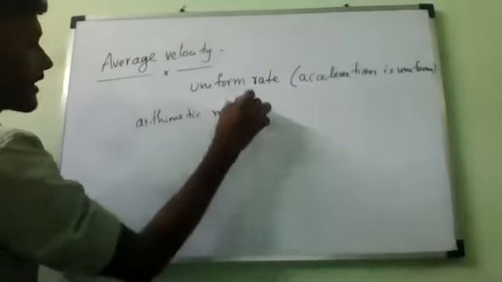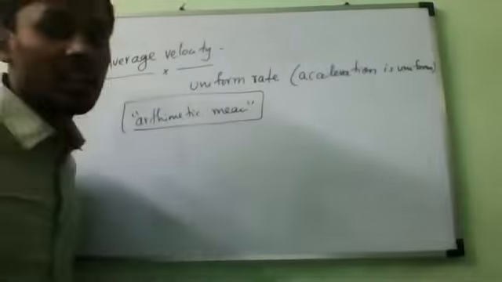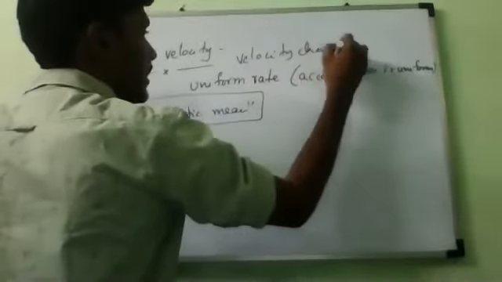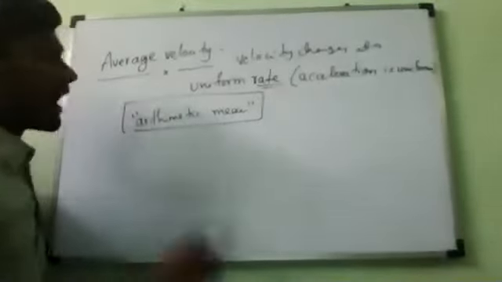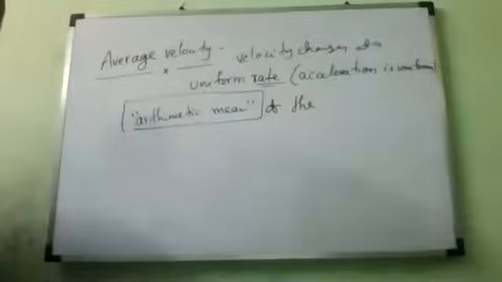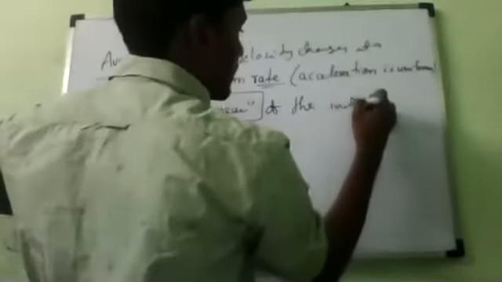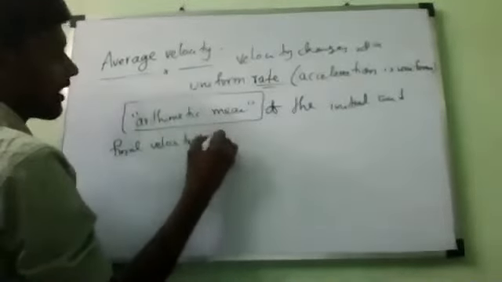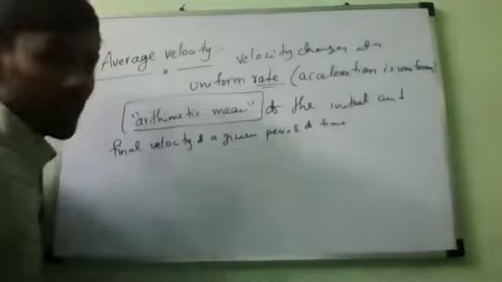If the body is traveling with uniform acceleration, the velocity changing at a uniform rate, then average velocity is given by the arithmetic mean of the initial and final velocity of a given period of time.